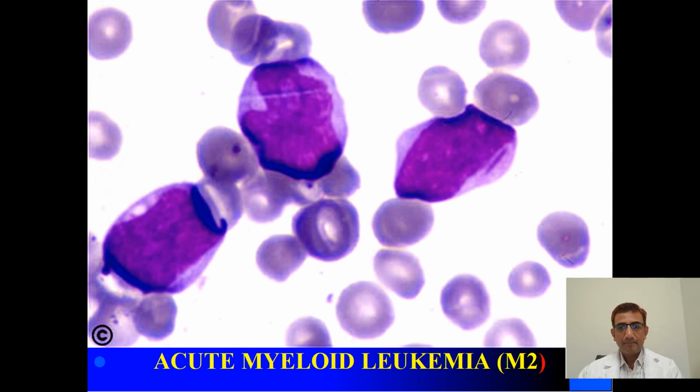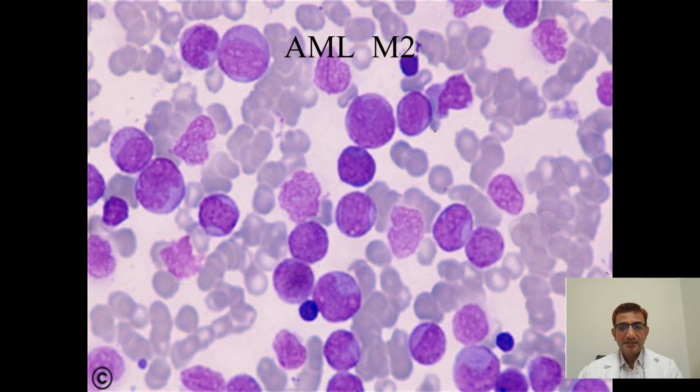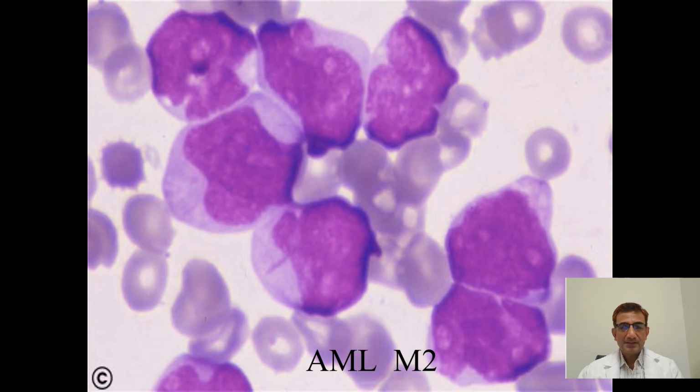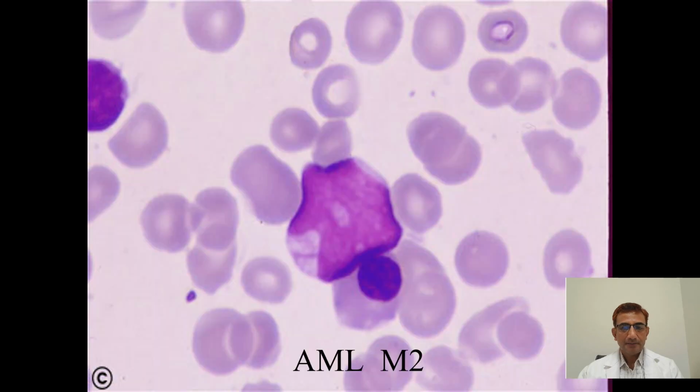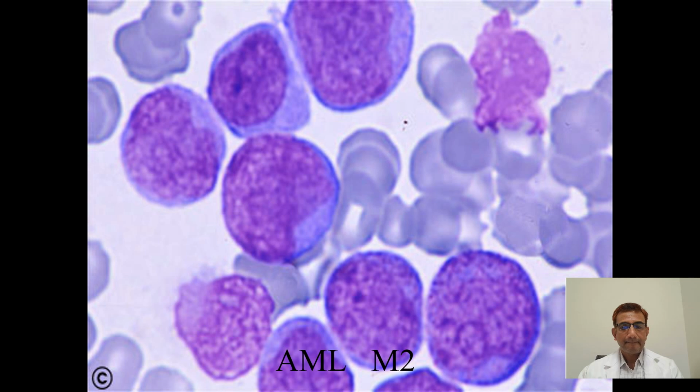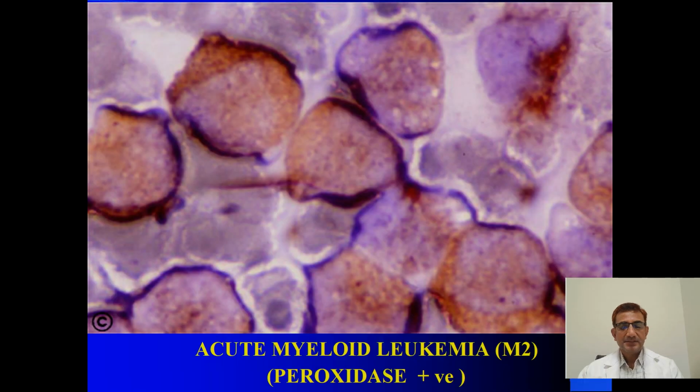The same, you can see plenty of myeloblasts. Again, in the center of the cells, they are all myeloblasts with prominent nucleoli. You can see one Auer rod, the needle-like thing. Here also you can see the Auer rod. This stain shows positivity for myeloperoxidase. You can see the myeloblasts are stained positive with MPO stain.